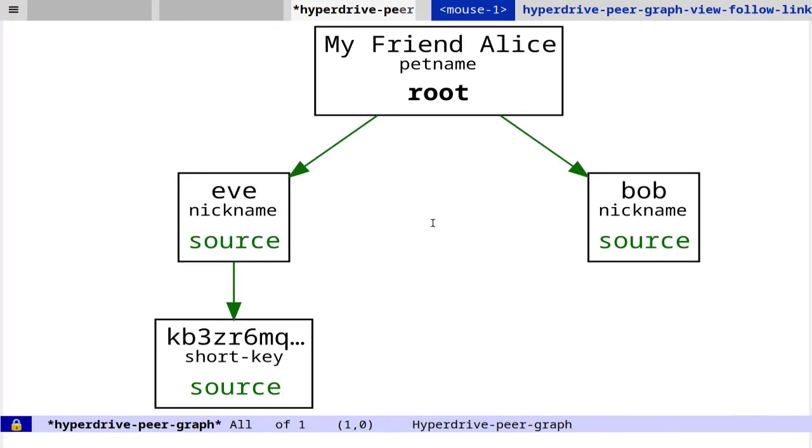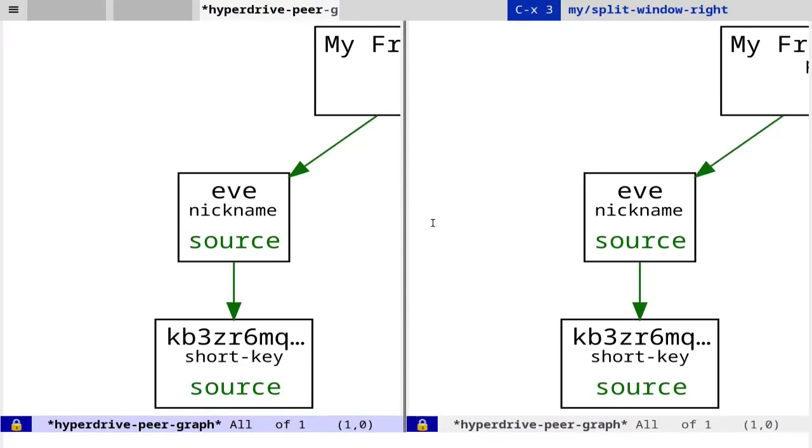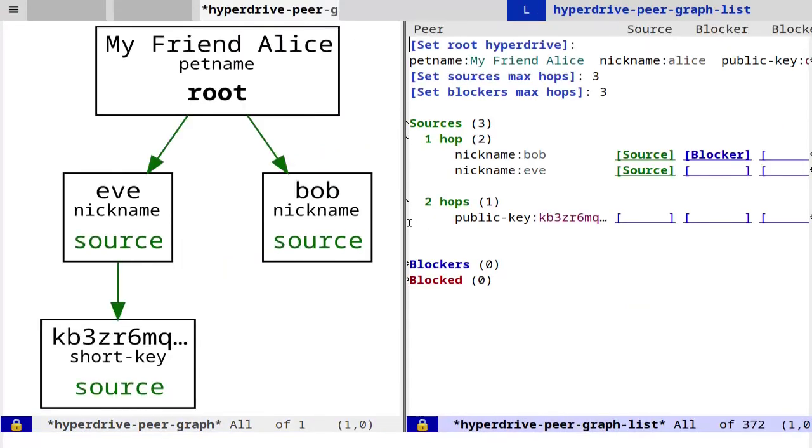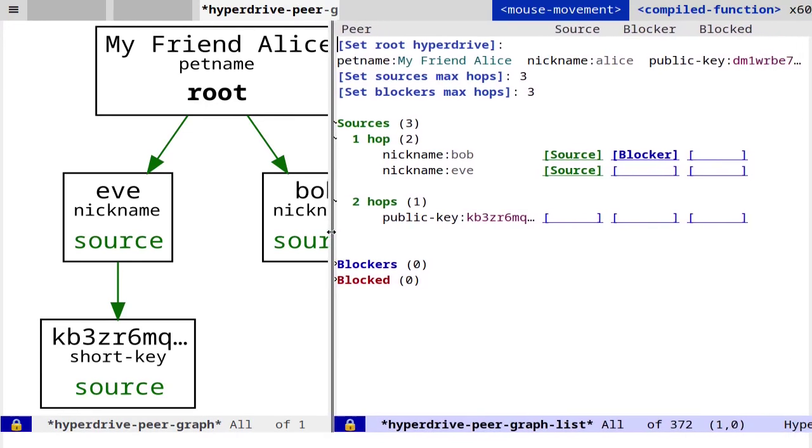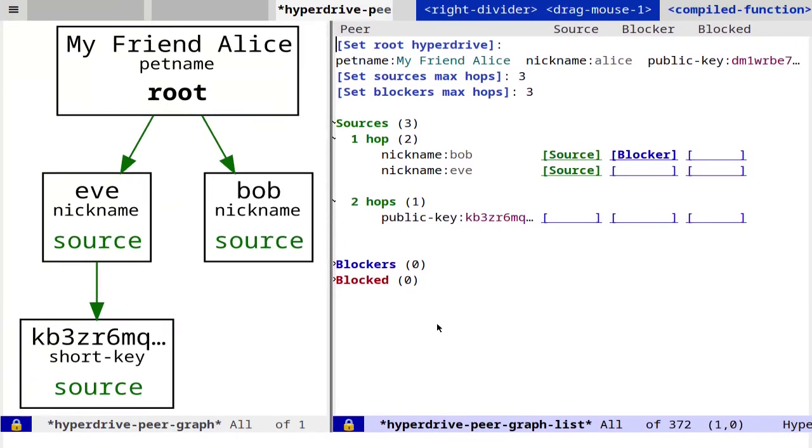Now, I'll open the peer list view to show the same information in a different way. Since I'm using a large font, I'll widen this window so we can see everything going on in the peer list. We see that the root hyperdrive is pet name, my friend Alice, nickname Alice, public key DM1, and so on.